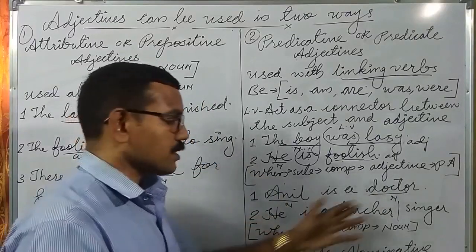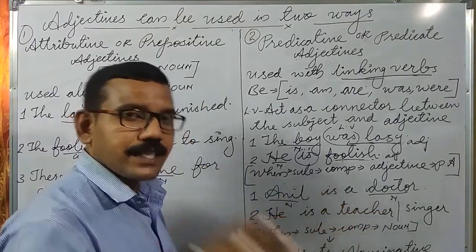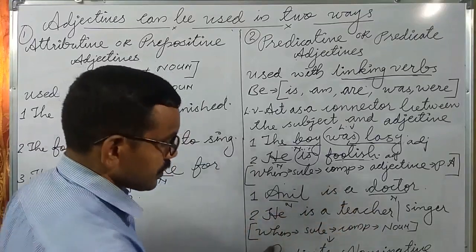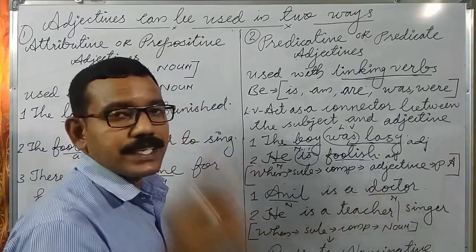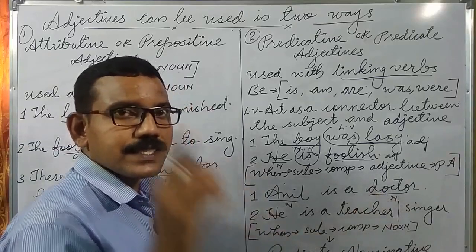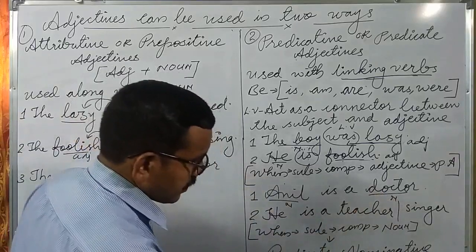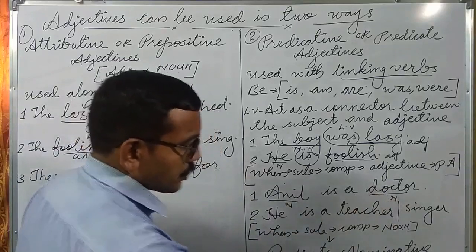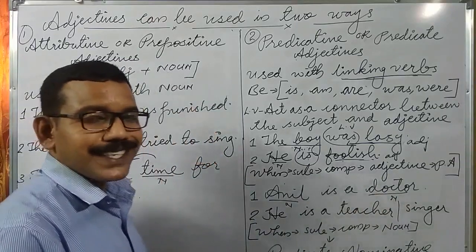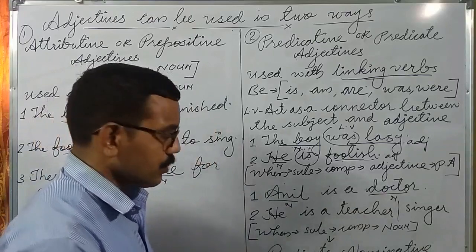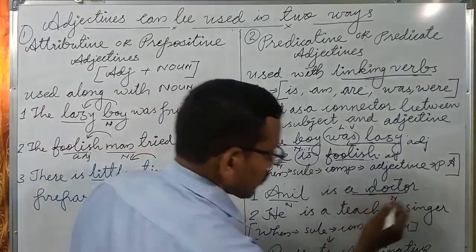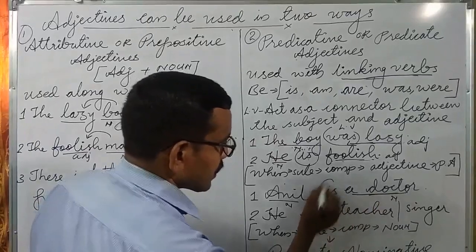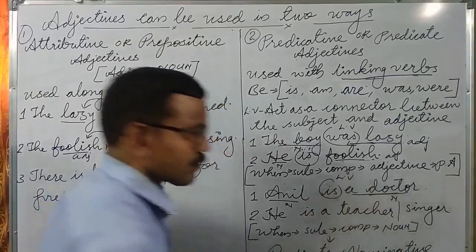When the subject complement is a noun, it is said to be a predicate nominative. Here a doctor is used with the linking verb.